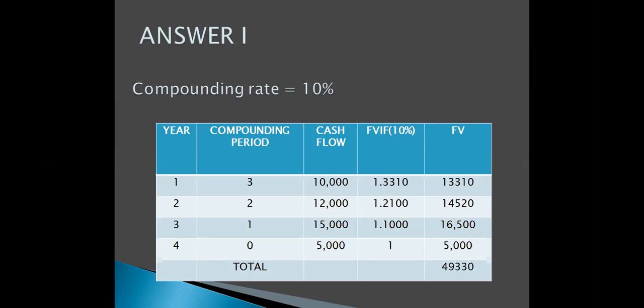Then 5,000 multiplied by 1, which is 5,000 only. And now we'll add all these future values, and the total comes as 14,330. So this is the future value.